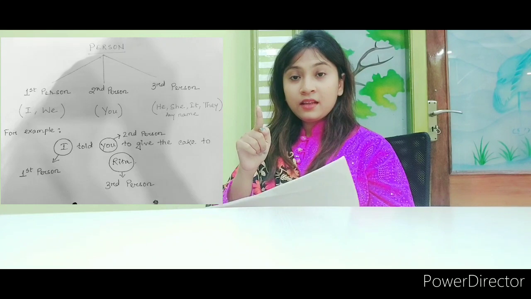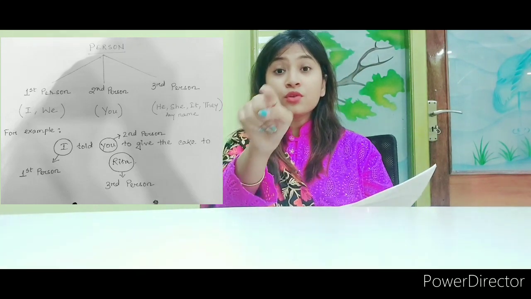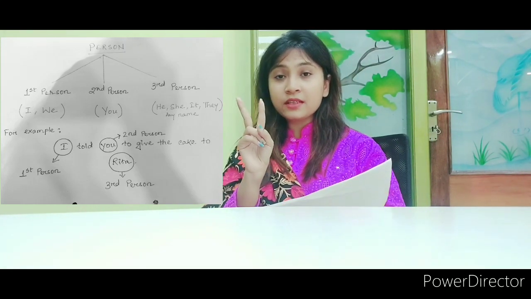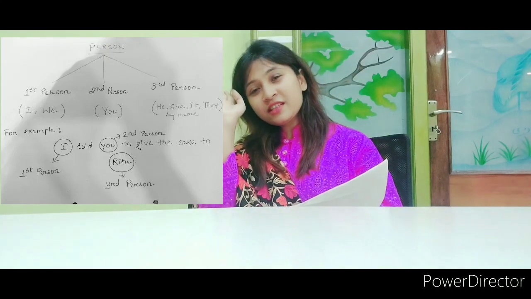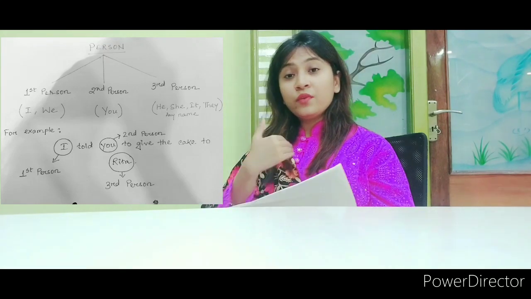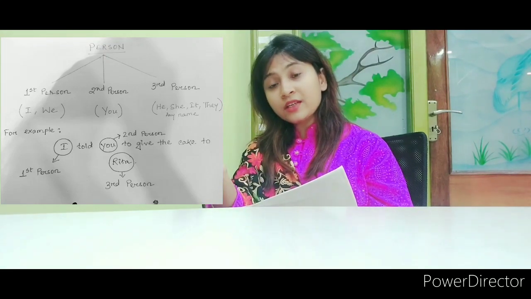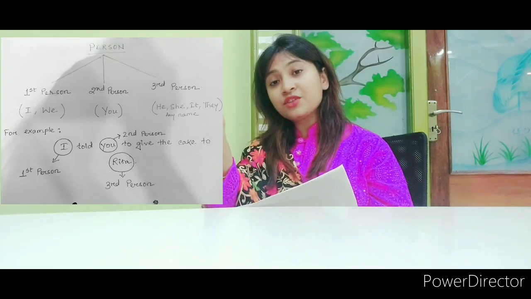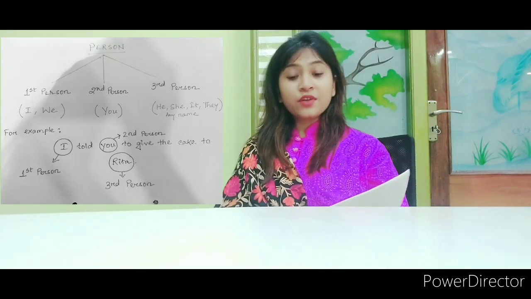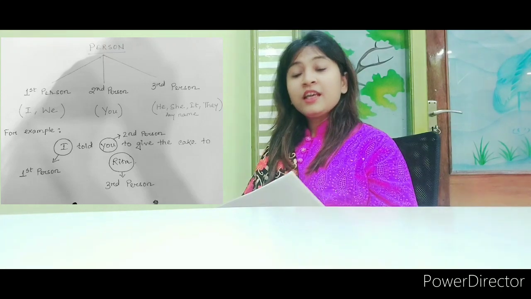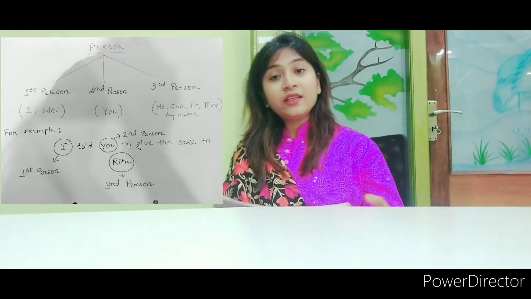Whom did I tell? I told you. So you are the second person. And Rita, she is the third person because we two are talking about giving the cake to Rita. So she comes at last. She is the third person. So here I is the first person, you the second person and Rita is the third person.